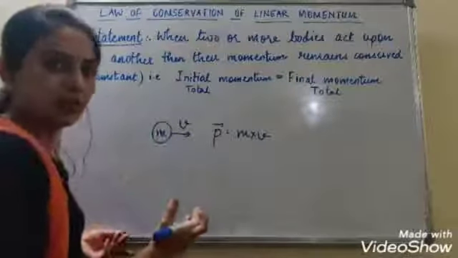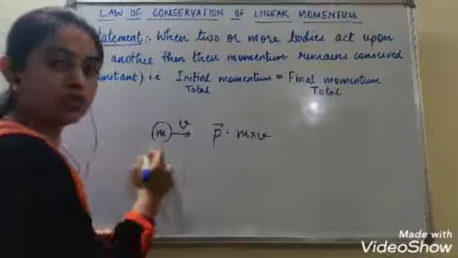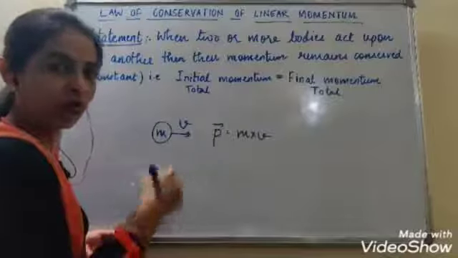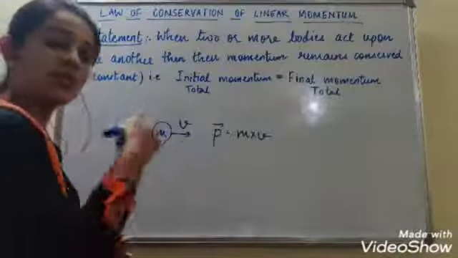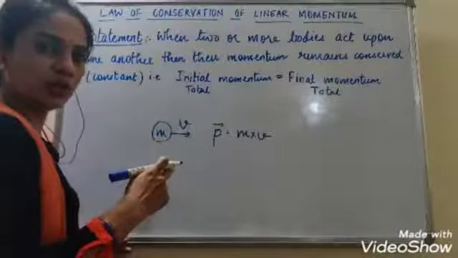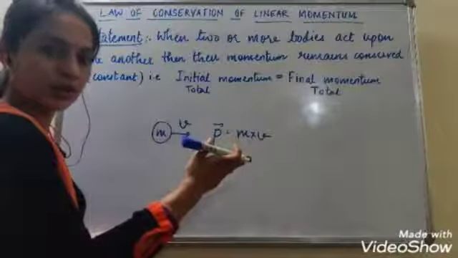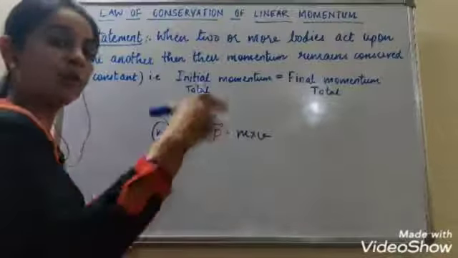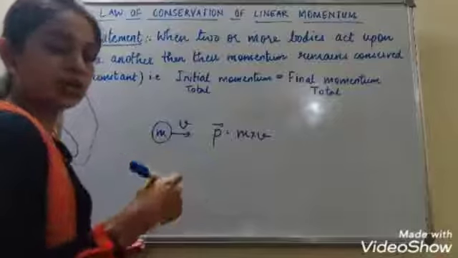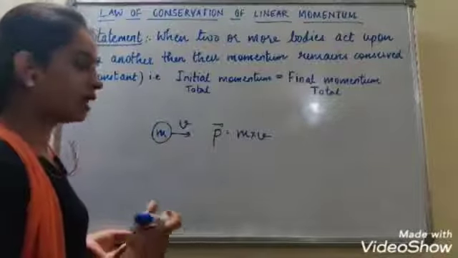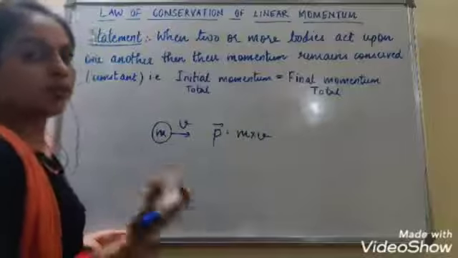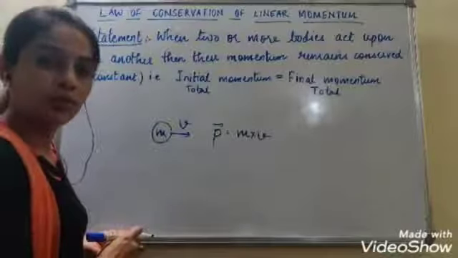If a body moves in a circular path, or if a body rotates, it is having rotational motion, then its velocity will be angular velocity. It will not be a velocity in a straight line path. It will be a velocity which will be moving in a curved path. That is called angular velocity. So in that condition, the momentum is called angular momentum.